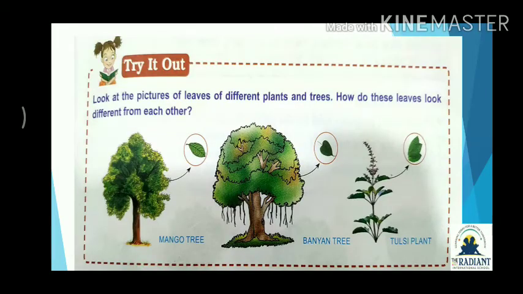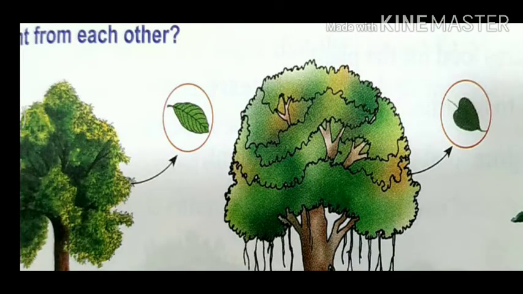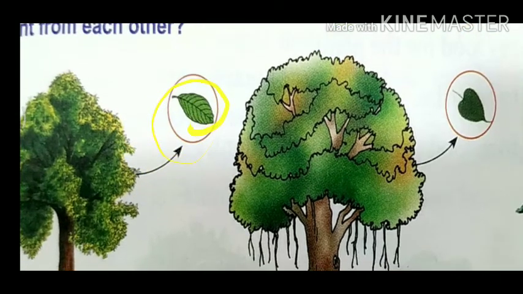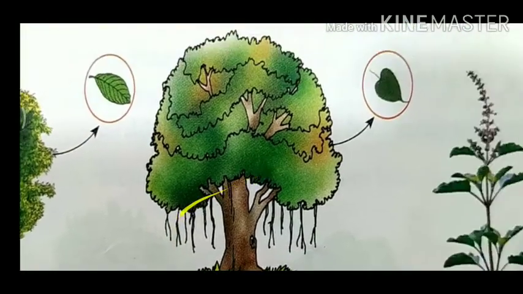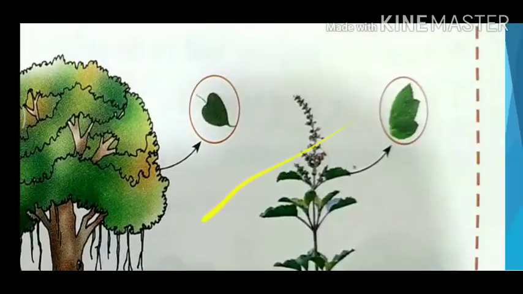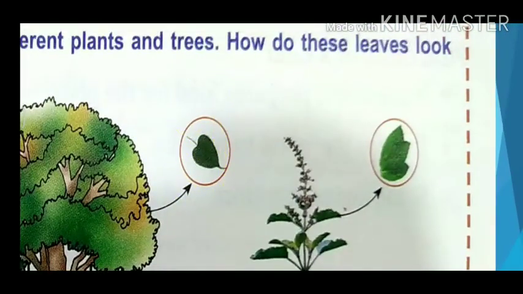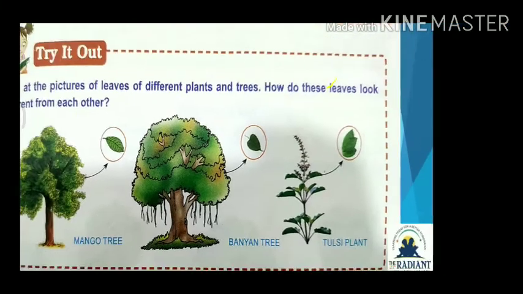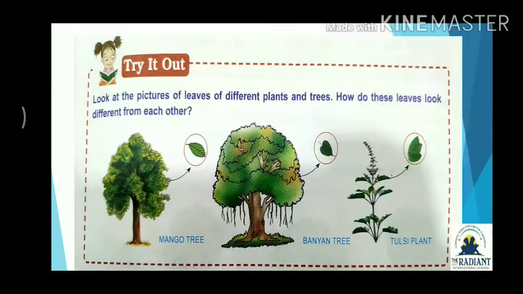See, try this out. Look at the picture of leaves of different plants and trees. How do these leaves look different from each other? See over here, this is a mango tree's leaf. This is a banyan tree leaf. See, you can see that. And this is a tulsi plant leaf. All are different from each other.